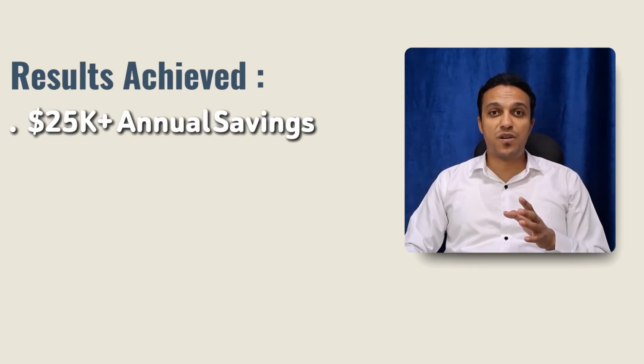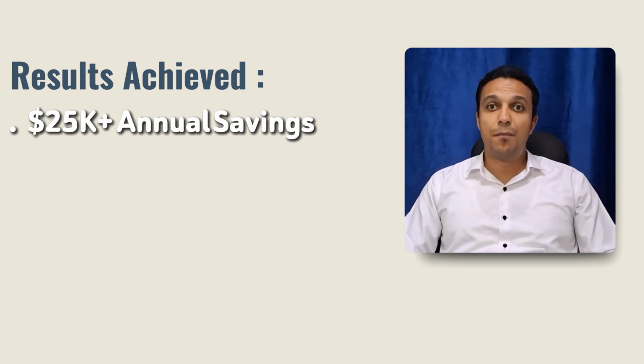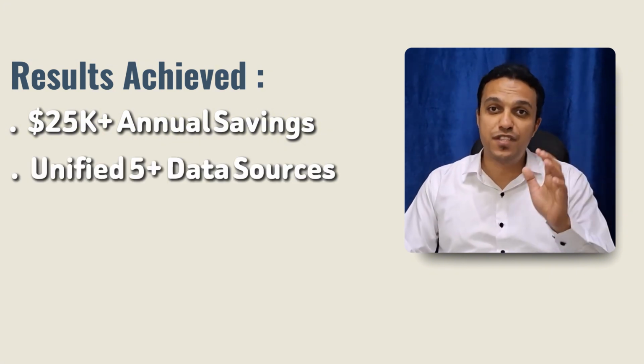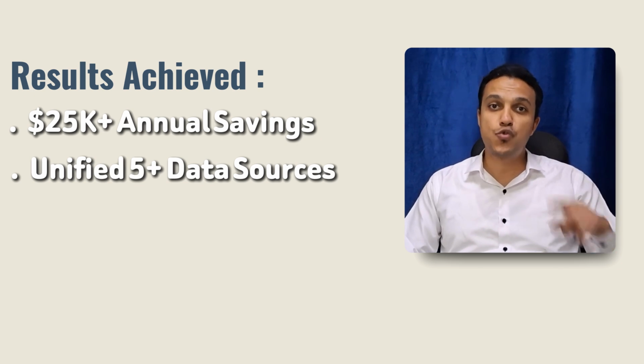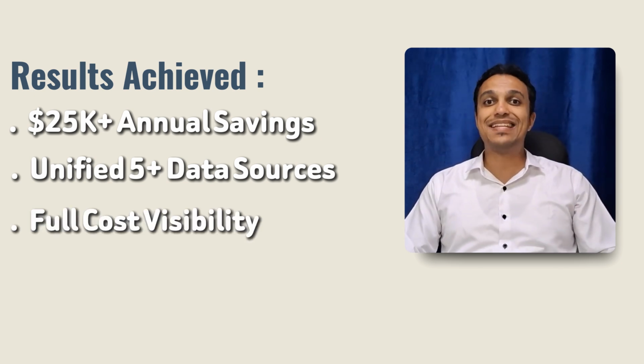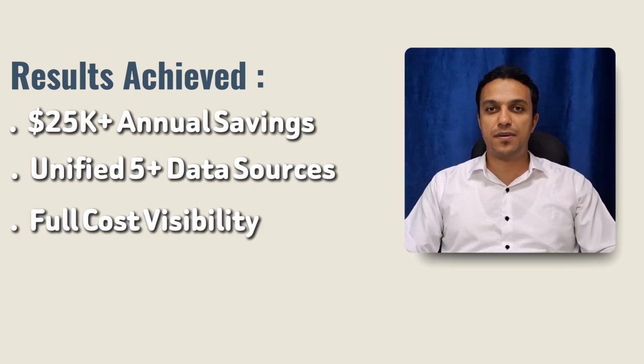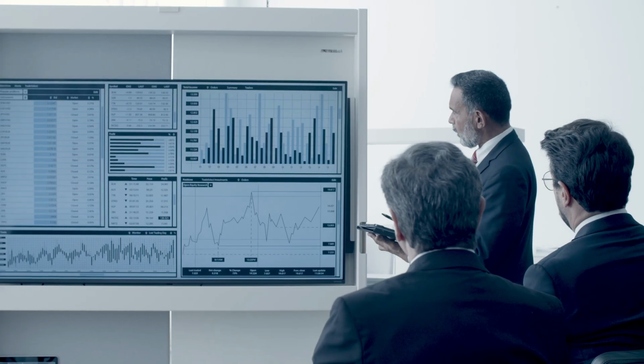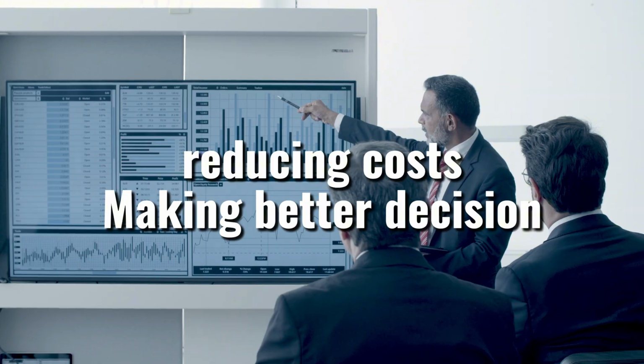With this solution, the company achieved $25,000 plus in annual savings by eliminating manual reporting and spreadsheet-based analysis, unified more than 5 different utility data sources into one single platform, and achieved 100% visibility across all cost categories and service types. Now, instead of spending time collecting and fixing data, they can focus on reducing costs and making better decisions.